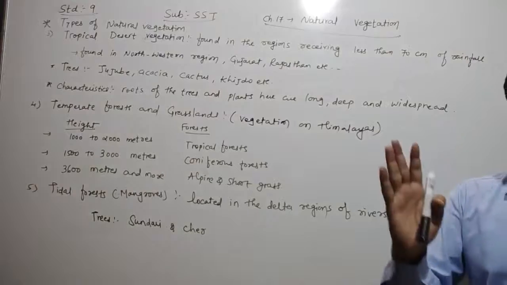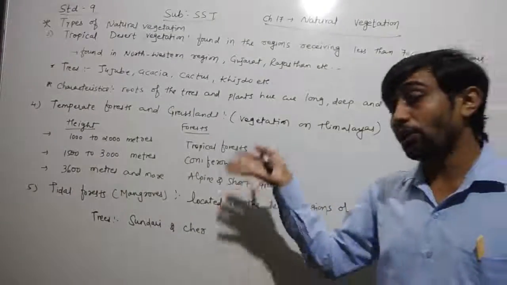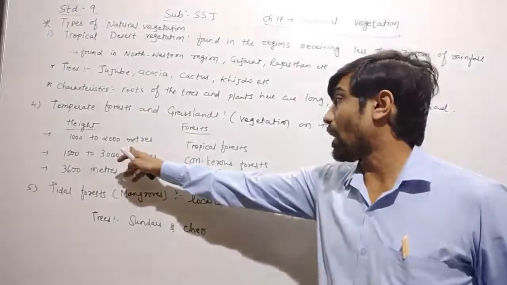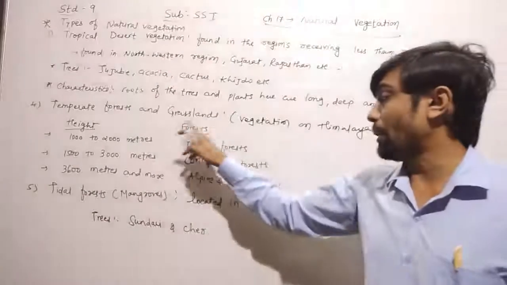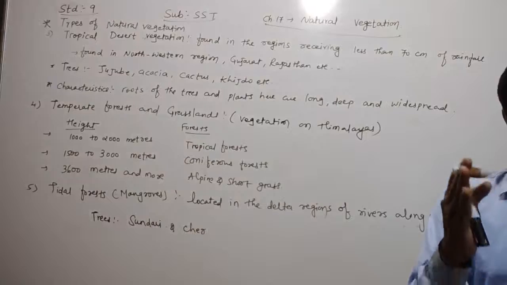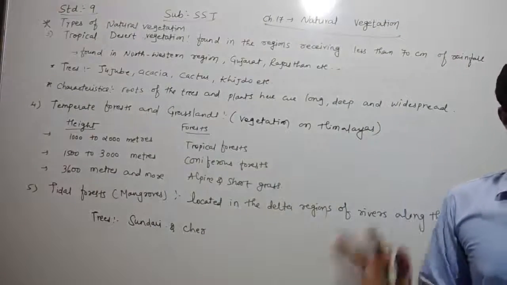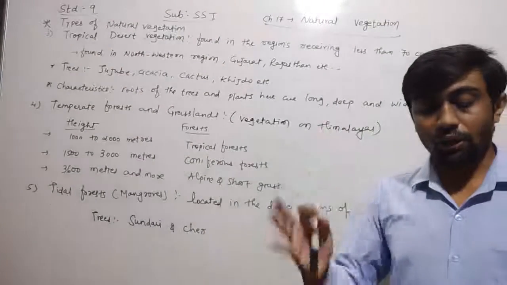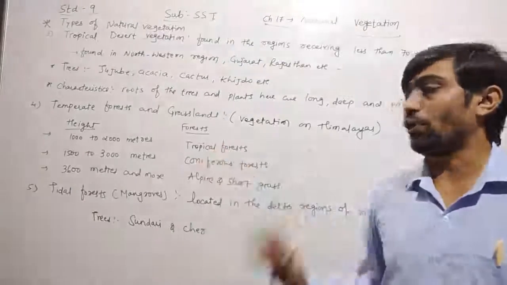Temperate forest, समशीतोष्ण कटिबंधीय जंगल. Now which kind of trees do we find at this height of the Himalayan vegetation, the temperate forest? We will find the trees of oak and chestnut. These are the major trees found in this forest.